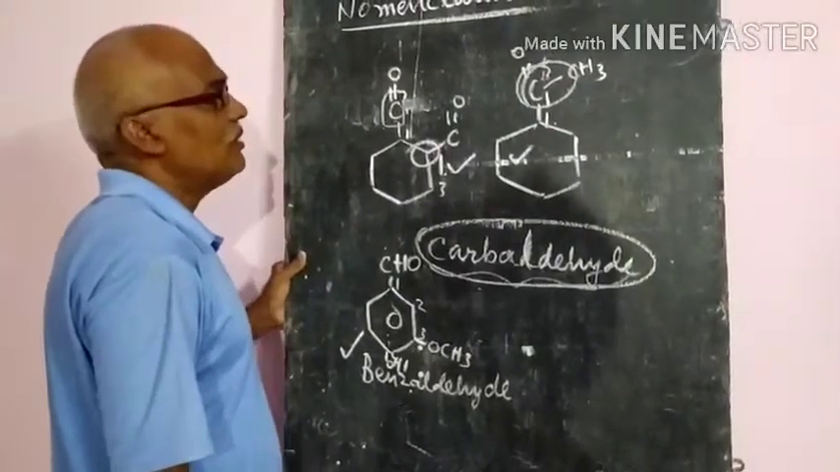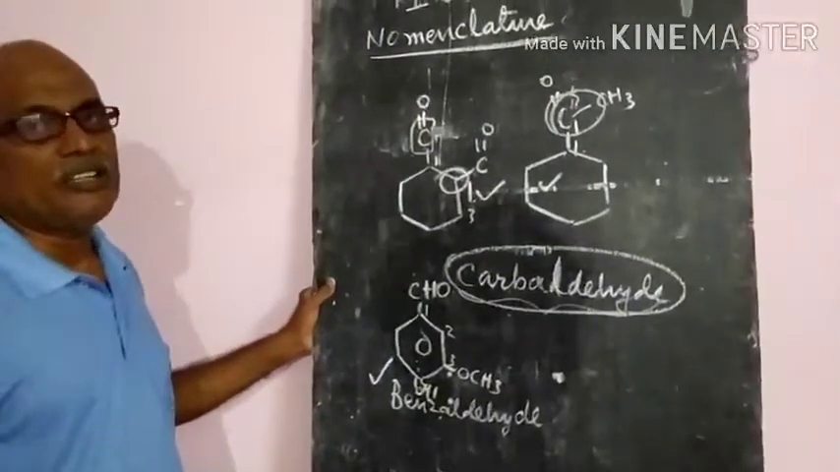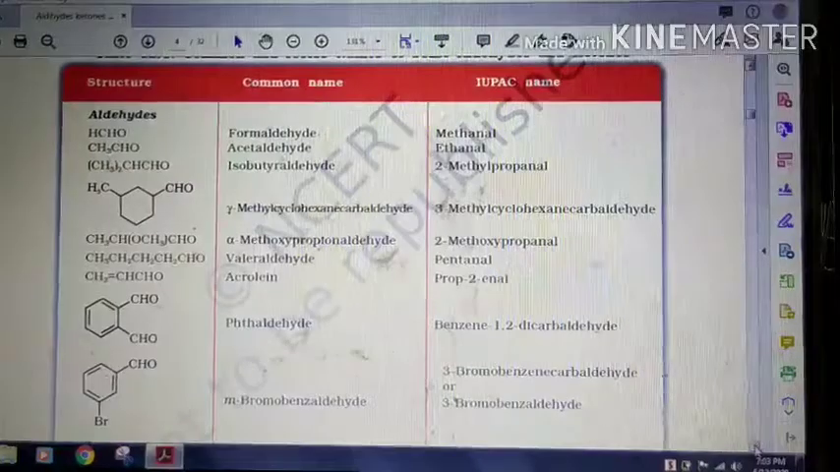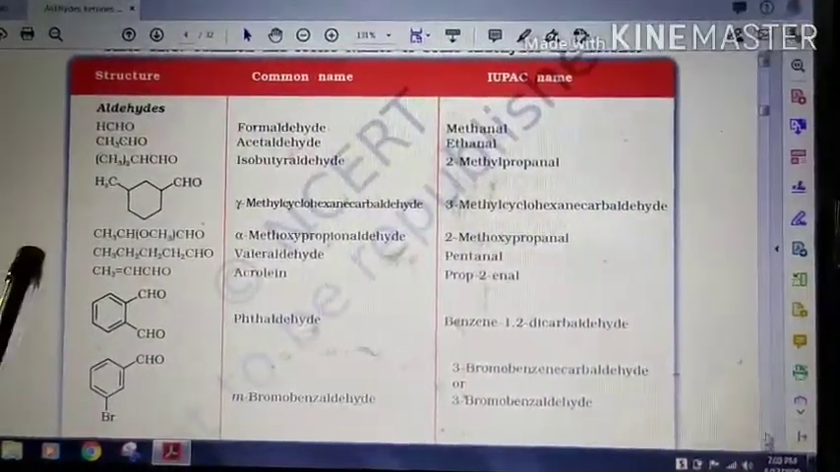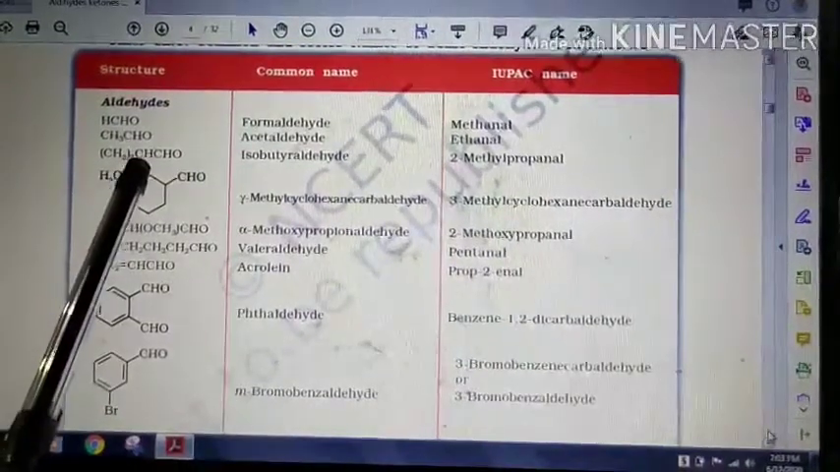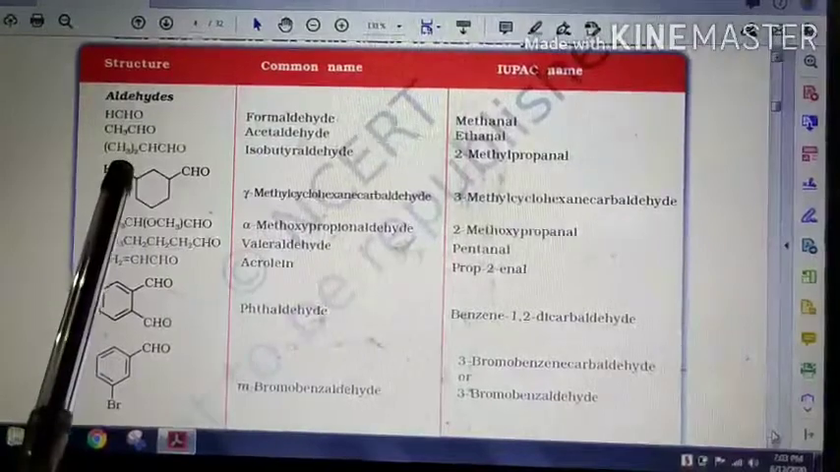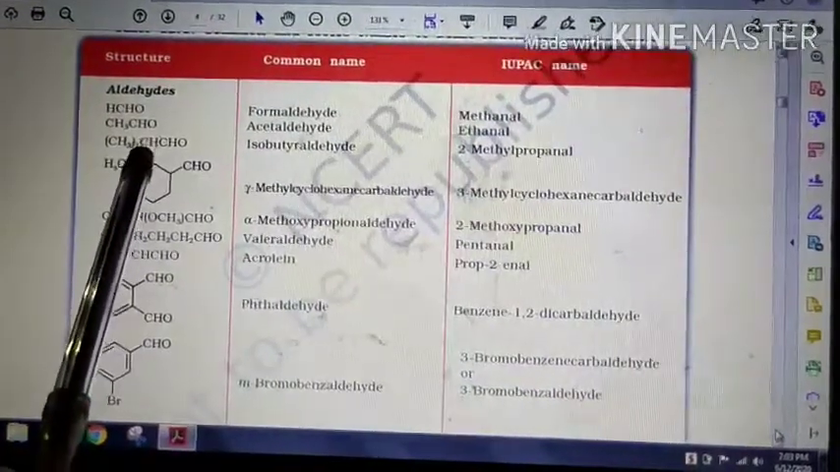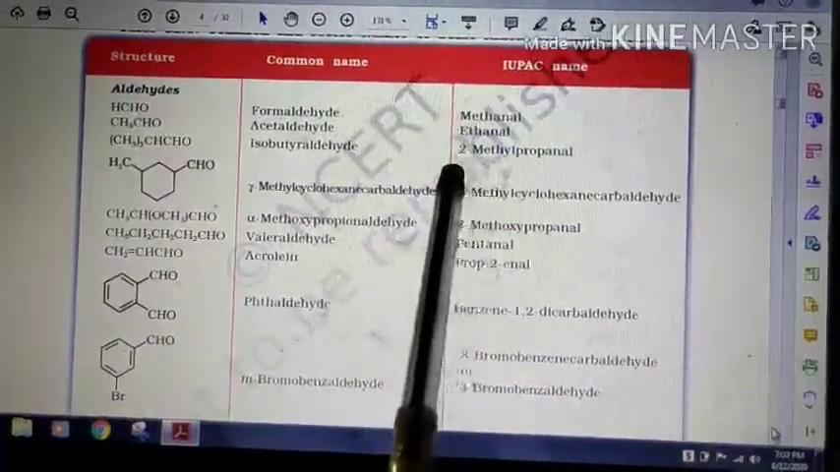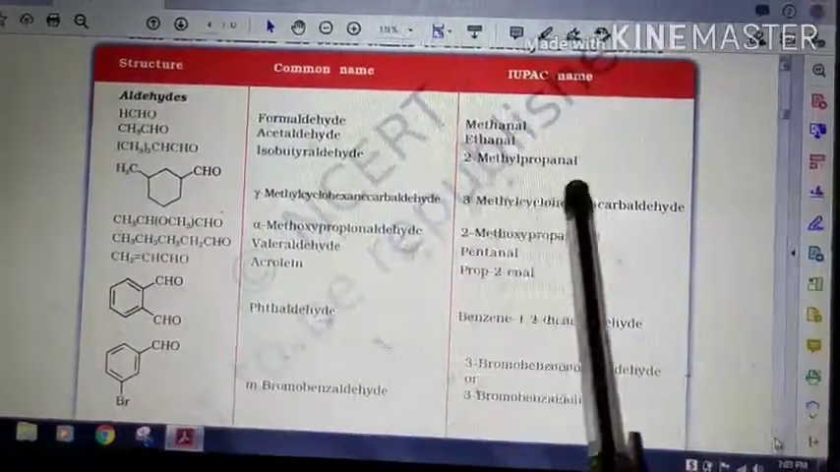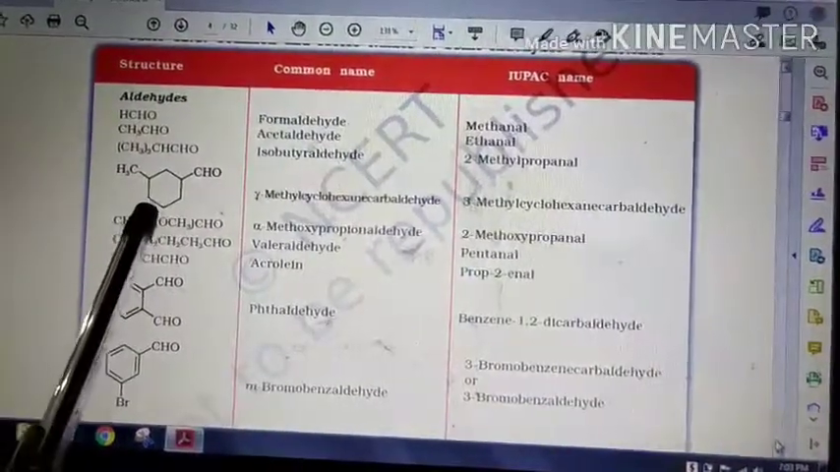Let us see some names, so that you can understand clearly. Let us see some examples. So this is (CH3)2CHCHO. I told you that two CH3 groups will be added at the CH group. So that's why it is 2-methylpropanal. Propane is the main chain here. So 2-methylpropanal. Now the cyclo compounds, you observe.